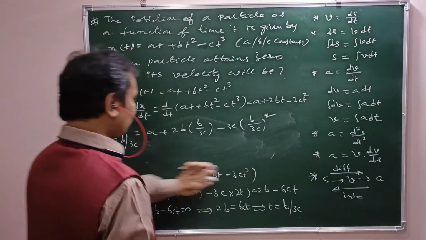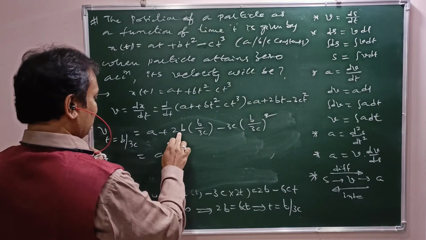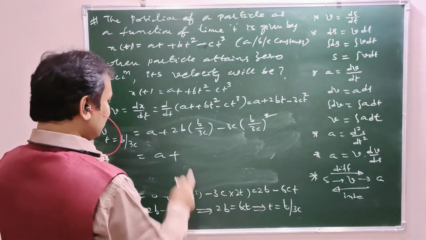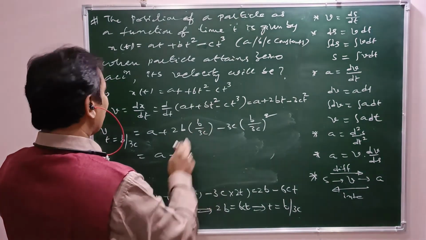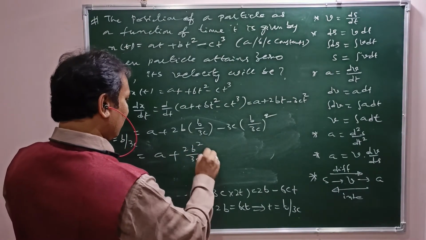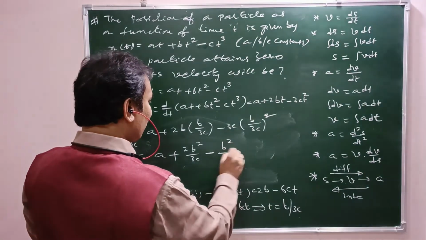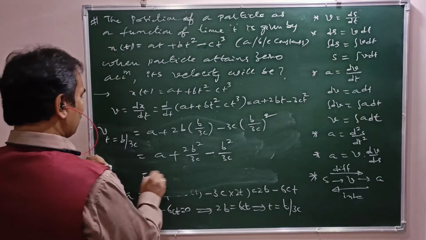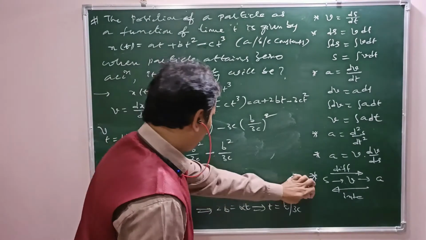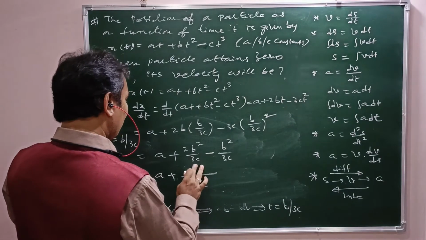That equals A plus 2b square by 3c minus b square by 3c, since the 3c cancels. We are left with b square by 3c. So A plus, with 3c as common LCM, 2b square minus b square, that is b square.